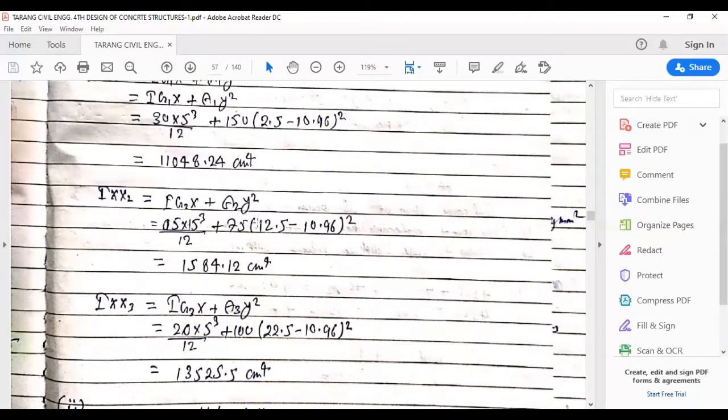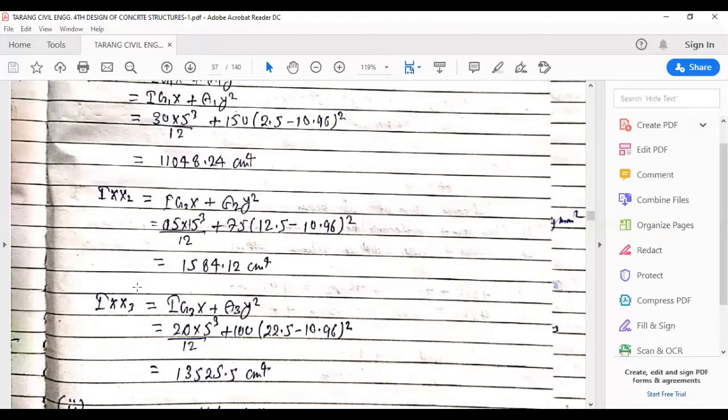The value of y2 is 12.5, which we found in the second step, and y bar is the value we have just found. So the value of Ixx2 comes out to be 1584.12 centimeter to the power 4.